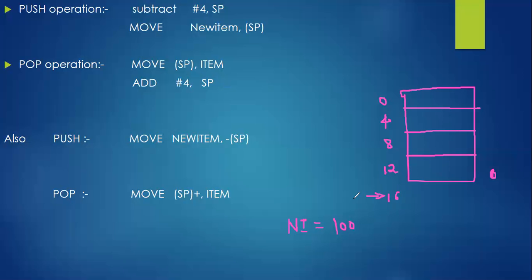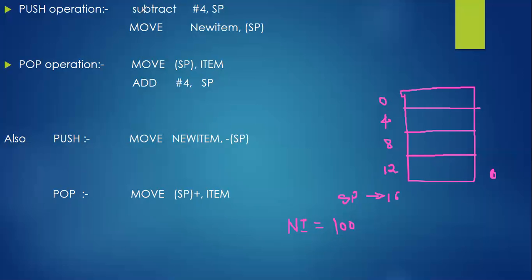Now consider the stack pointer is pointing to 16. Your stack is beginning, like we want to consider, from 0 to 12. So 12 we are considering as the bottom of the stack. Clear? Now, if I want to insert a particular value at this location, the stack pointer is pointing to 16, so I need to subtract 4 so that the stack pointer is updated to location 12. To this location 12, I need to shift the content of the new item, which is equal to 100, right? Same thing we are performing.